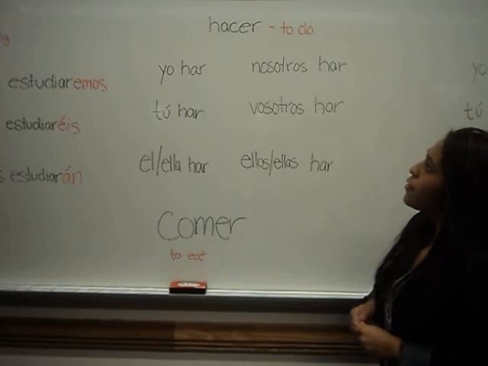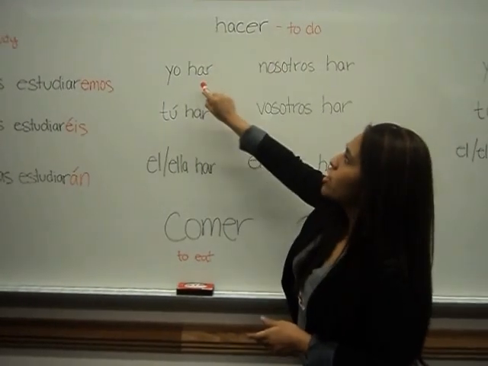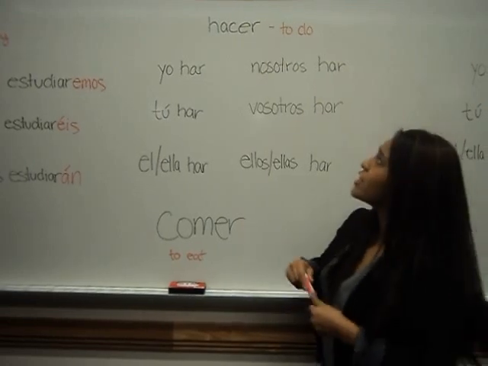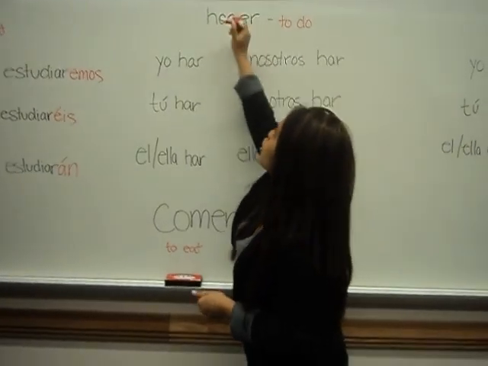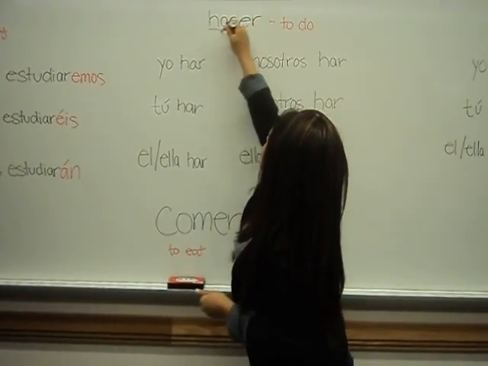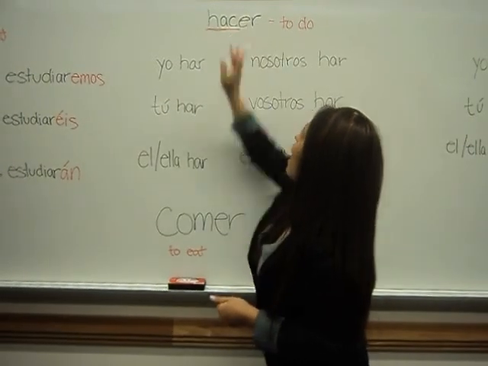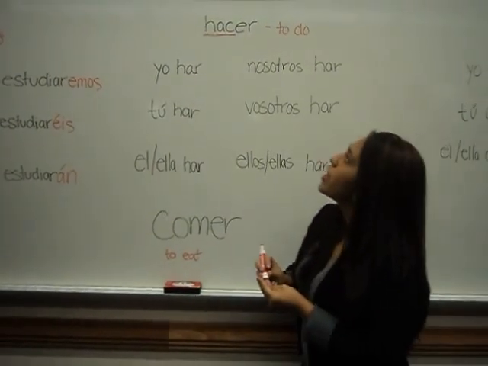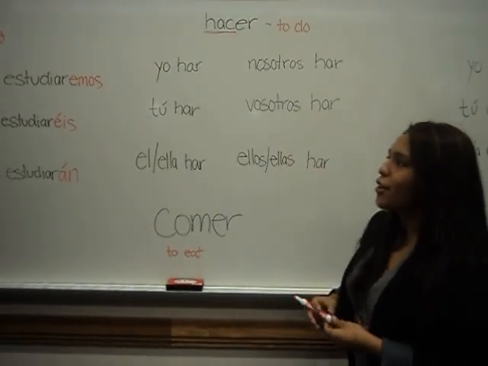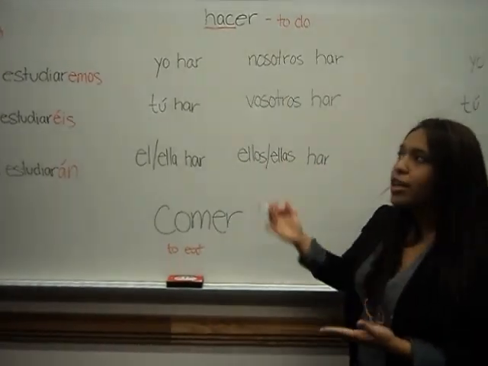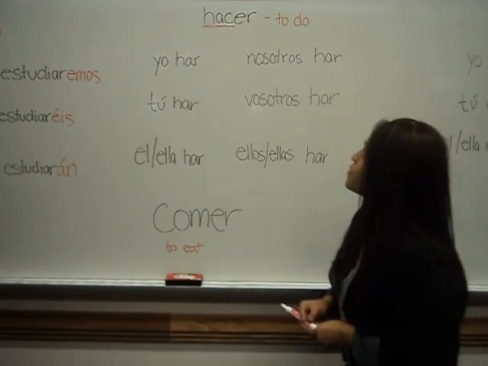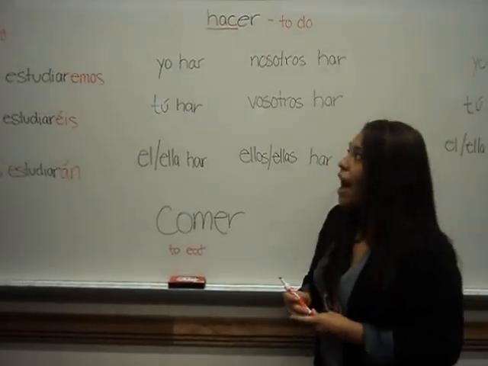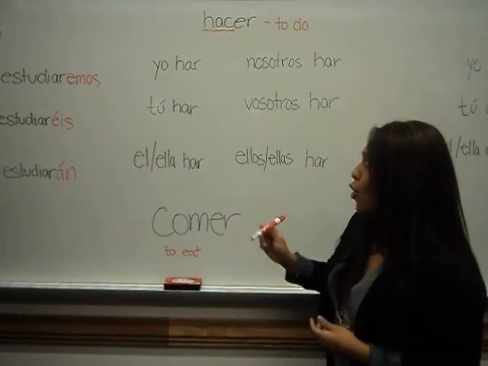So you see here that the word has changed. This is because when it comes to irregular verbs, we have to change the stem of the word, which is this. So here, I have already changed the stem for you. To continue, we're going to conjugate the verb in the future tense. Just like we did, we're just going to add our future tense ending. So hacer means to do. So in the future tense, to say I will do, we will say yo haré.